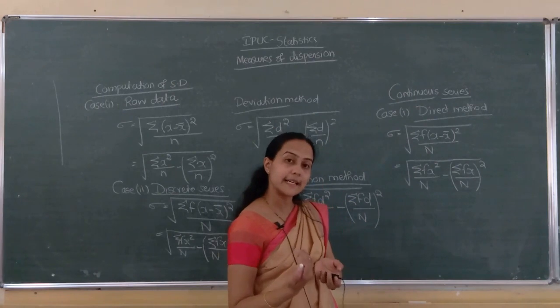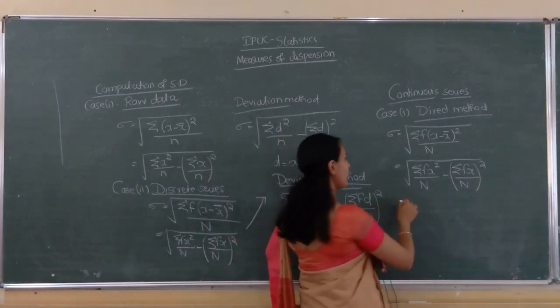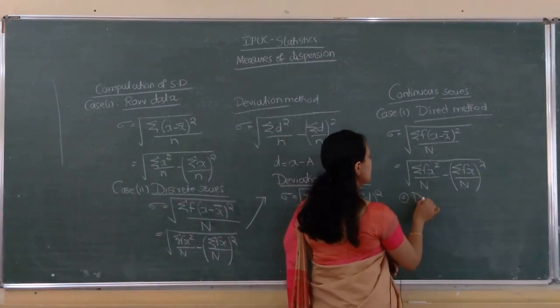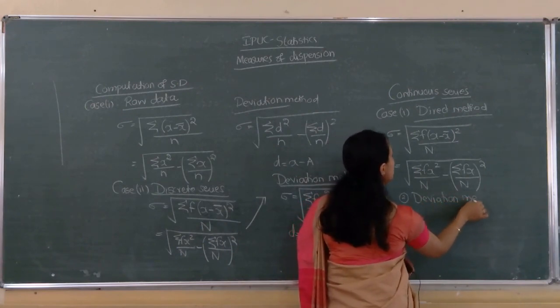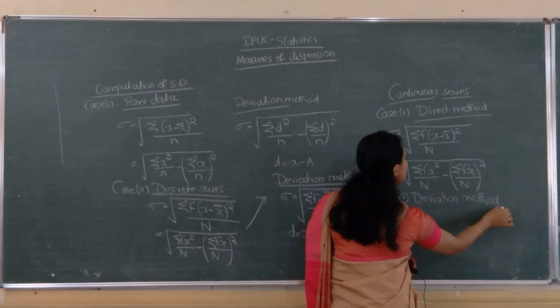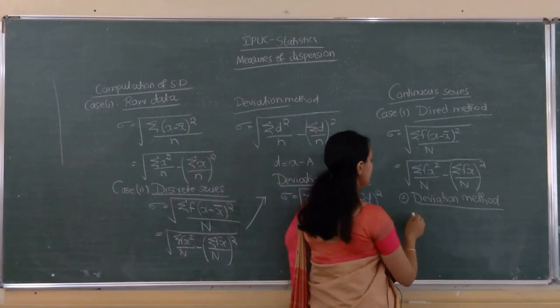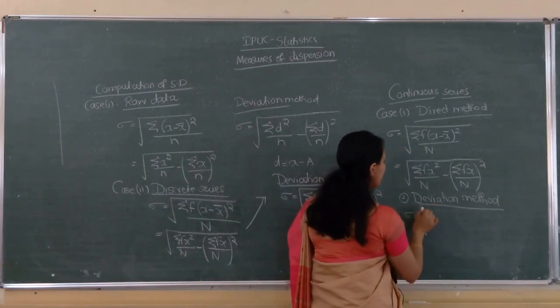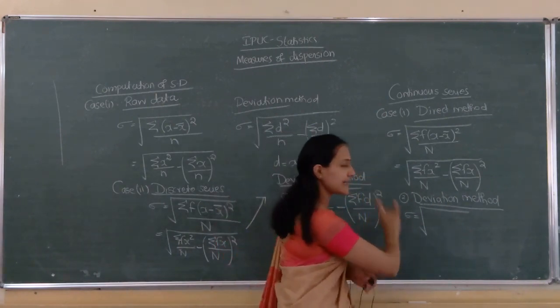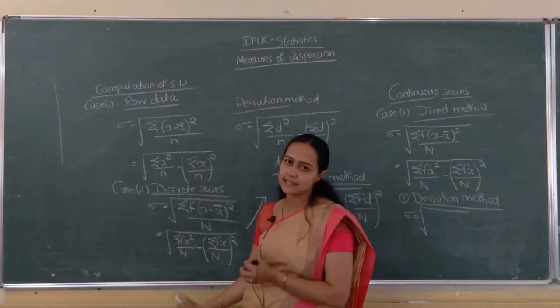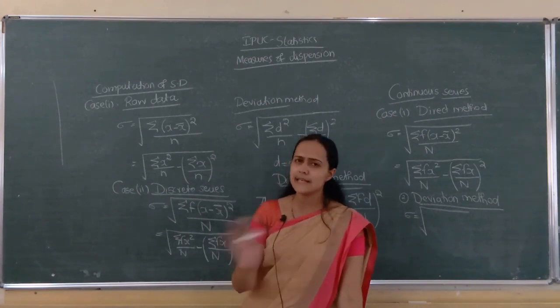Next, the second one is the shortcut method or a deviation method. It is sigma equal to square root of. Here also remember one thing, first one and second one are same as discrete series. The formulas are same.